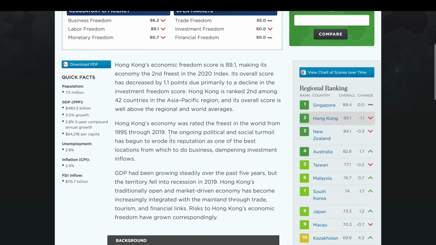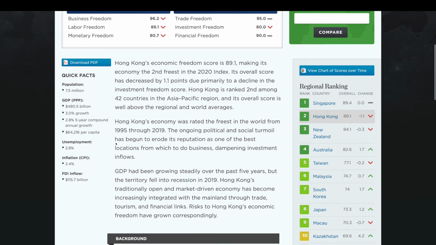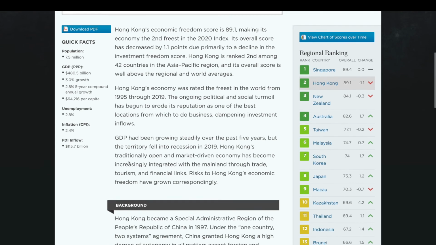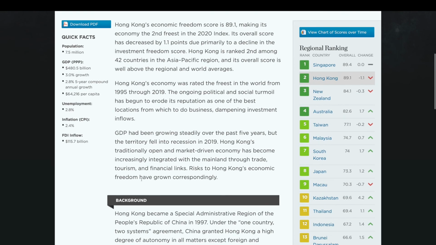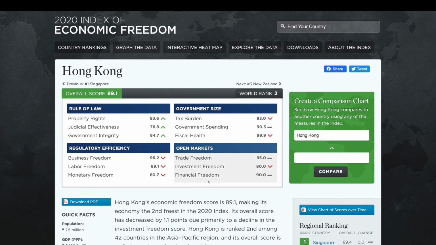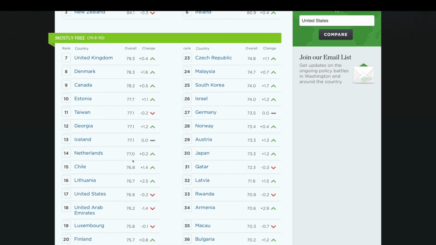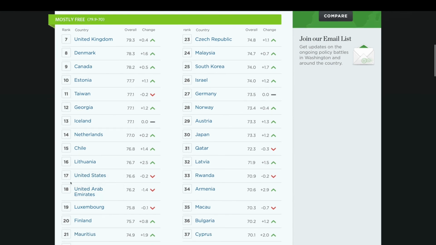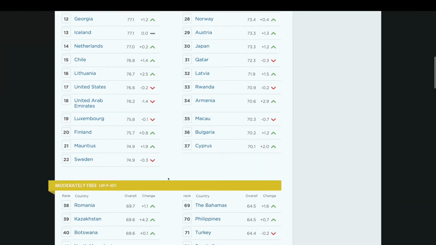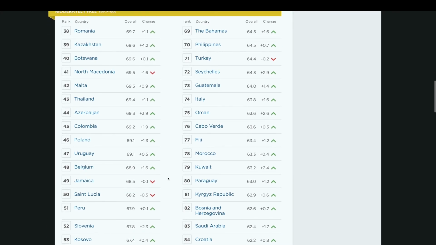And so what's happening here is that the ongoing political and social turmoil has begun to erode its reputation as one of the best locations from which to do business, dampening investment inflows. And so there have been risks to Hong Kong's economic freedom, which has lowered its score. But at the moment, it still has a pretty high economic freedom rating. Countries that are mostly free are going to be the United Kingdom, Denmark, Canada, Estonia. We see the United States ranked at 17. That has decreased a bit in terms of the Economic Freedom Index. We can scroll down a bit to look at moderately free countries.